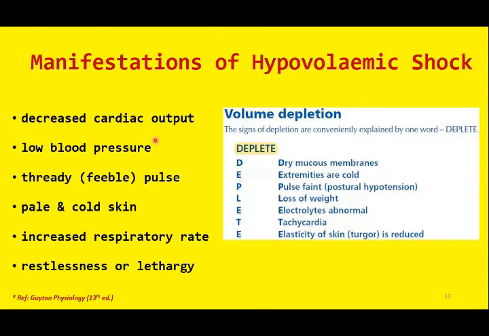When the volume of blood is on the lower side, the peripheral pulses are weak, and the heart rate will increase slightly. And elasticity of the skin is reduced due to loss of body fluids. So these are the important clinical features, or you can say the signs and symptoms of hypovolemia or hypovolemic shock.